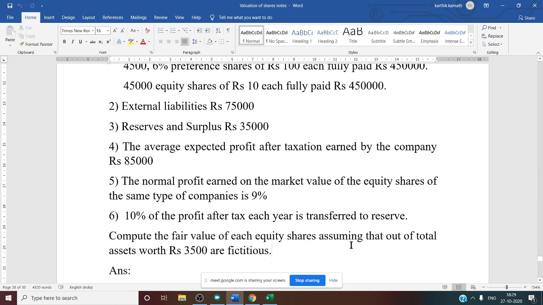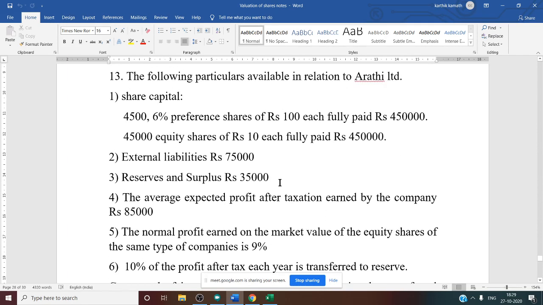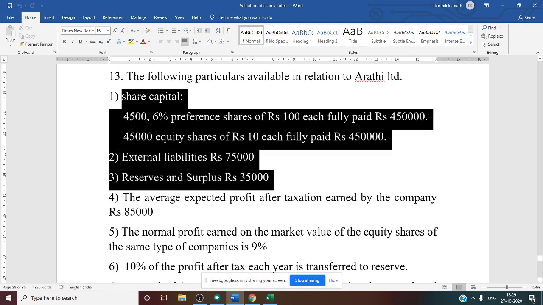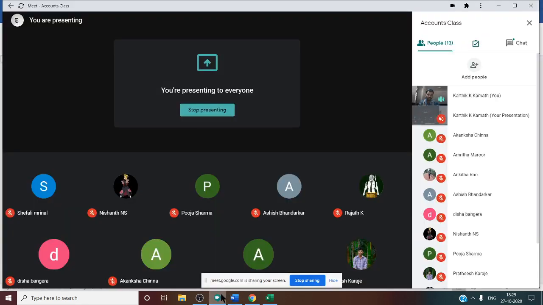Now we need to see the answer part. In the question, they have given only liability information, that is share capital, external liability, and reserves and surplus also, you know, it comes under liability. Asset side information, they have not given. But while calculating net asset method, we want asset side information also.